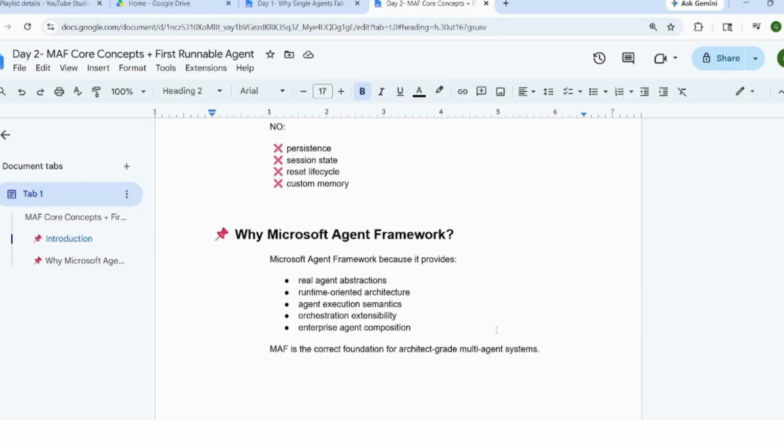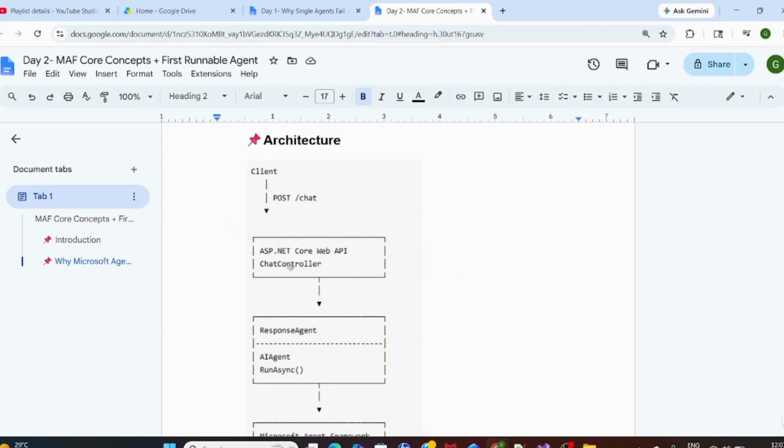So why Microsoft Agent Framework? Real agent abstraction, web API, where the Core API will have a ChatController and a response agent. There are two types of agent pattern I have mentioned: response pattern and persistent pattern. But here we are using only the response pattern.